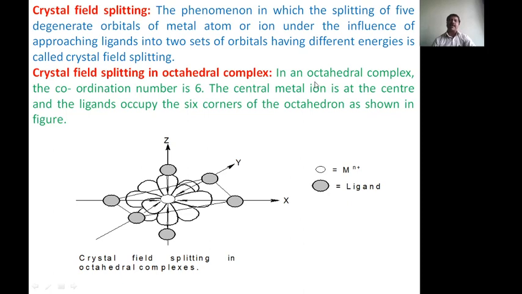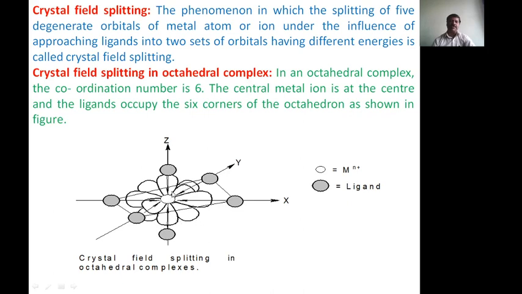In an octahedral complex, the coordination number is 6. The central metal ion is at the center and the ligands occupy the 6 corners of the octahedron, as shown in the figure. Here is the x-axis, the y-axis, and the z-axis, and you have to draw all 5 d orbitals, that is, the t2g orbitals and eg orbitals, in the same x, y and z directions. Therefore, the shape will be like that.